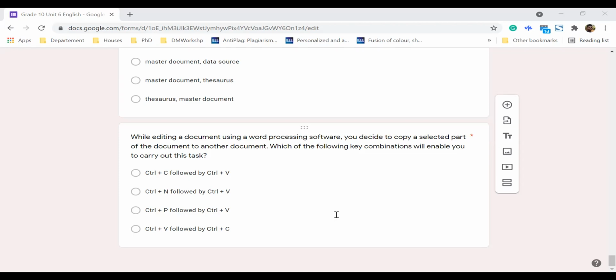And there are other ones as well. Control N, normally we will get a new document, right? And Control P, normally we will use for print. If you do not know, make a note of this one. Okay, so with this one, we will finish the discussion. So we'll switch to the next lesson.